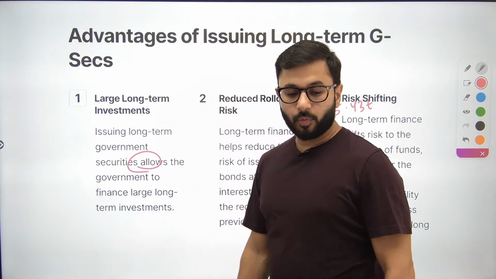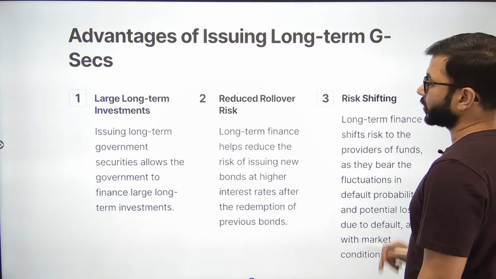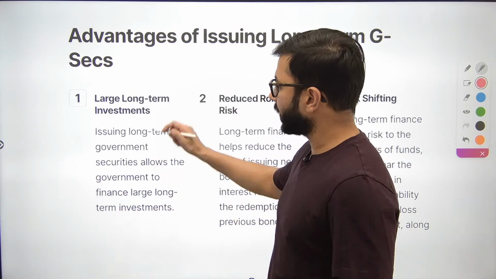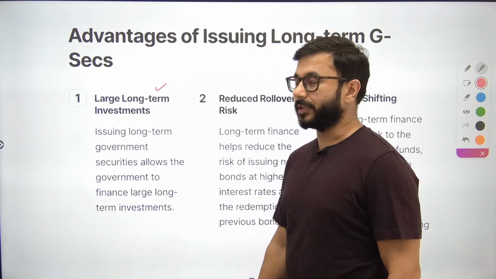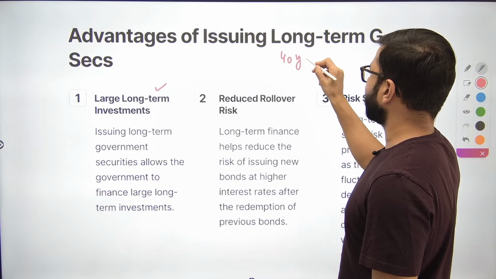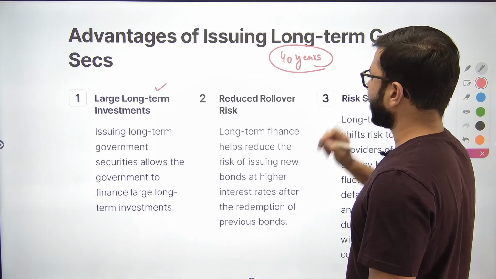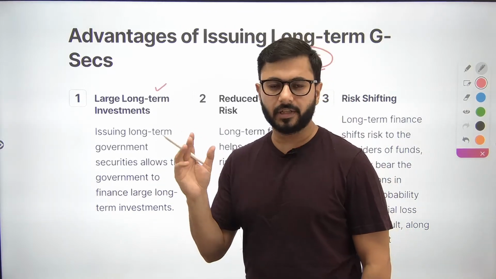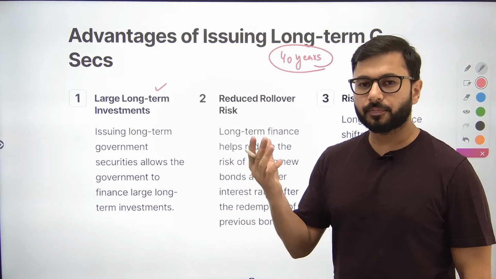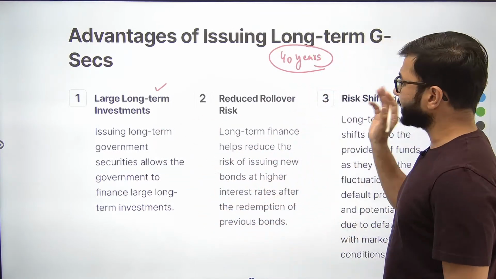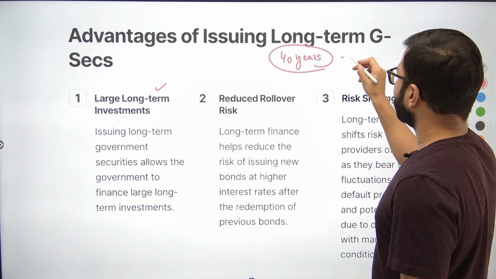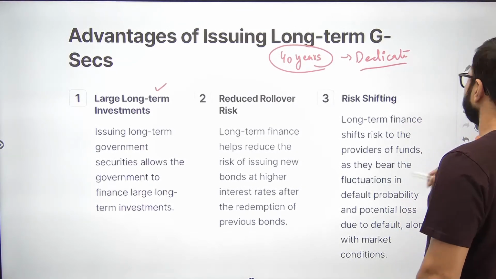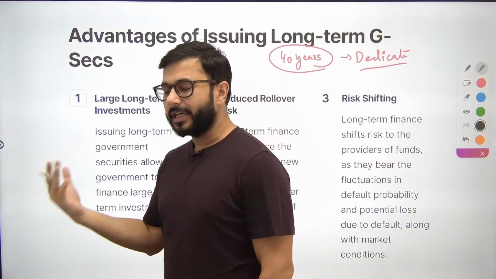Okay, advantages of issuing long term government securities. What are the major advantages when we issue long term securities? Number one, large long term investments. Let's say I borrow for 40 years, which means I have to pay back only after 40 years. For the next 40 years, I will keep paying interest. I have to pay back the entire principal only after 40 years, which means I have a lot of time in my hands. I can dedicate these funds to something that might give me returns after 10 years, 20 years, even 30 years.